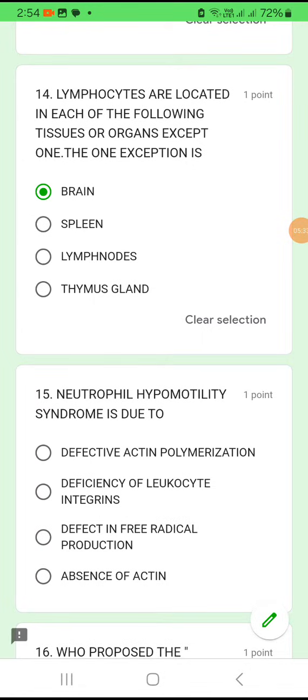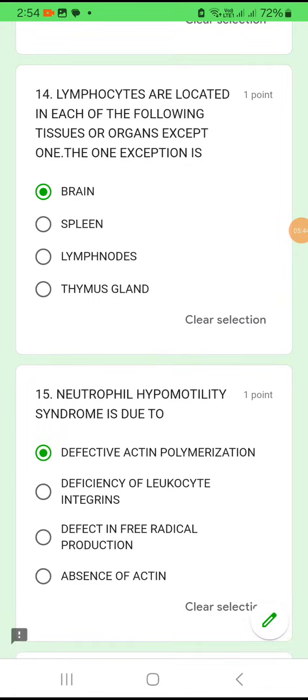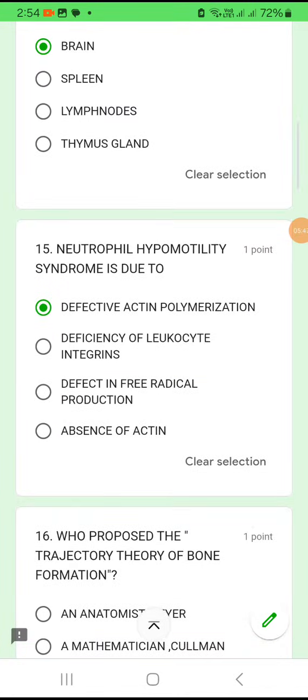The first option says a defect in actin polymerization. The last option says absence of actin. So actin is present, but there is a defect in polymerization. That is why neutrophil hypomotility syndrome occurs. So option A is the answer.